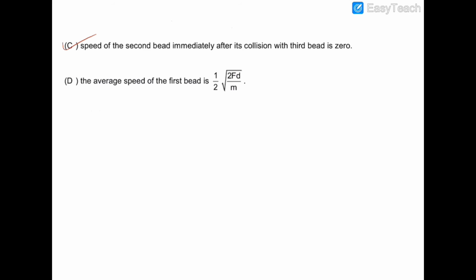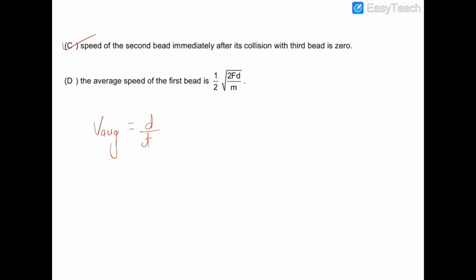Now the average speed of the first bead is this. So average speed, v average, is the total distance traveled upon time taken. The distance traveled by the first bead is d, because it is approaching from a point which is at a distance of d away from bead 2, and after collision with bead 2 it comes to a permanent rest.